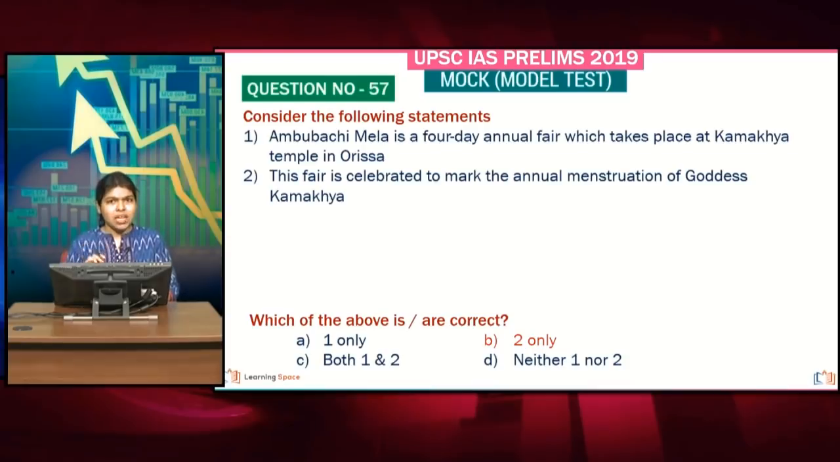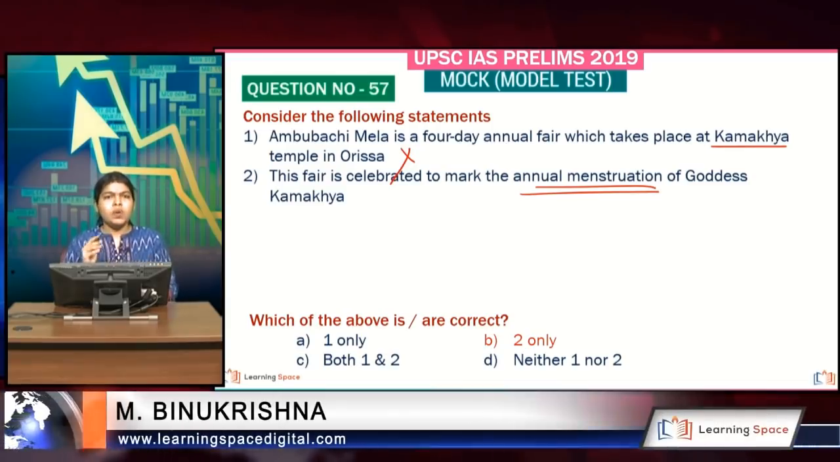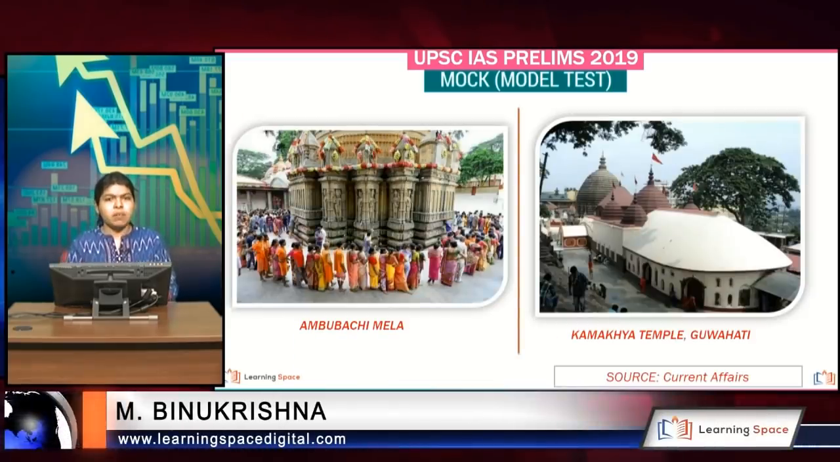Ambubachi Mela is actually a Mela which celebrates the menstruation of women. It takes place at the Kamakhya temple, which is in Guwahati. So that is how the first statement is wrong. This fair actually celebrates the annual menstruation of goddess Kamakhya. So this is very important. In fact, we will be discussing this particular Mela in the next current affairs revision modules pertaining to culture.